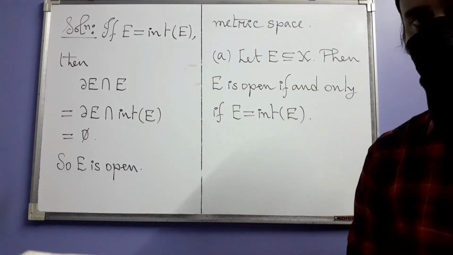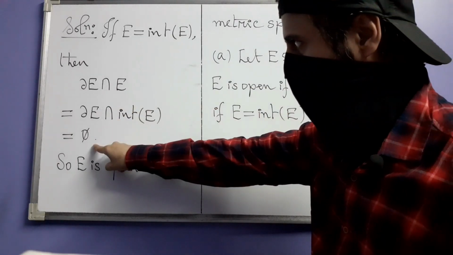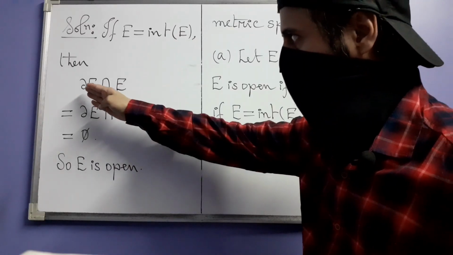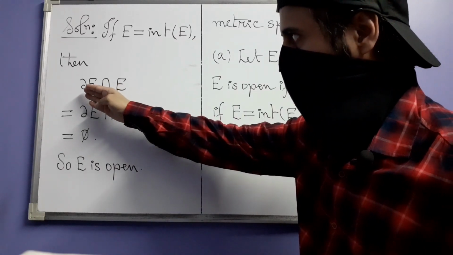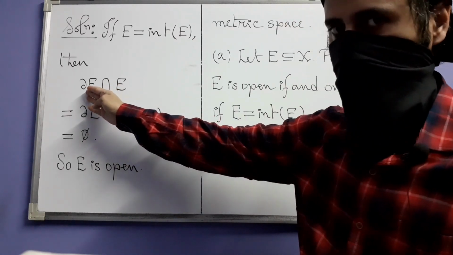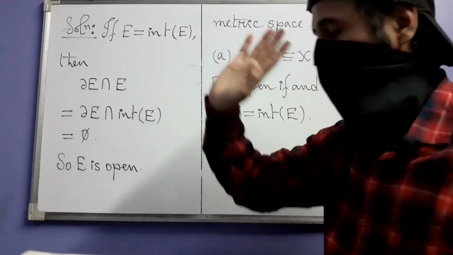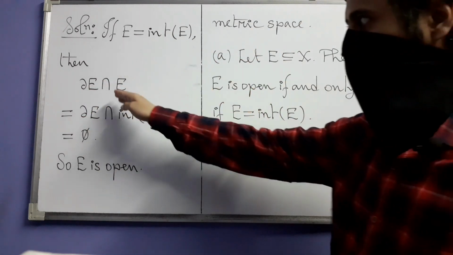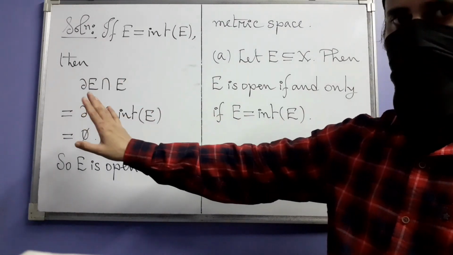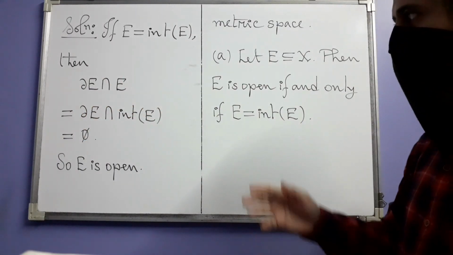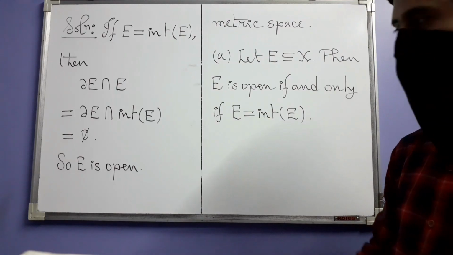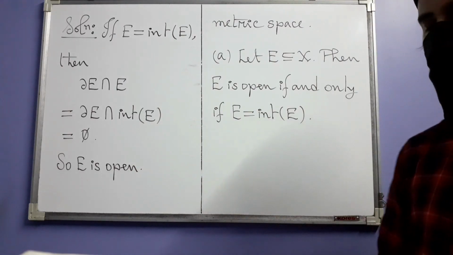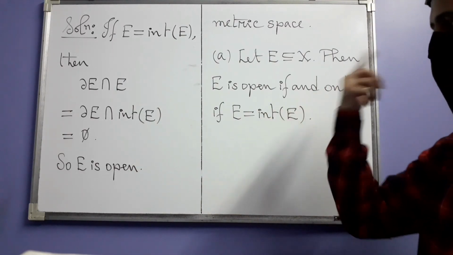But what does that mean? It means that this intersection is empty, which means that no boundary point of E, which are what we have here in this set, is inside E. E may or may not have boundary points, but even if E does have some boundary points, they are not inside E. But then by the definition of open sets, E is open. So that's how, if this is true, then E is open.